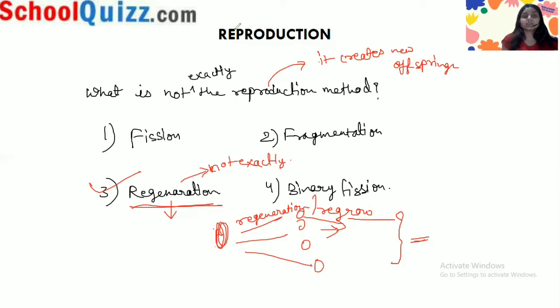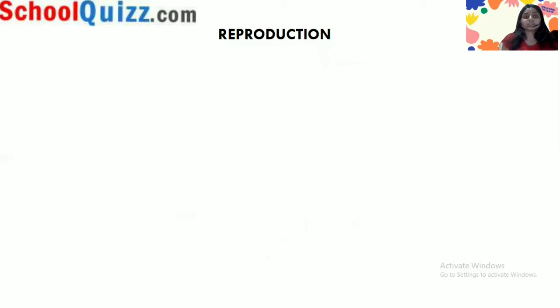Next we will see vegetative propagation. Sorry, firstly let's see the budding method. Budding method.